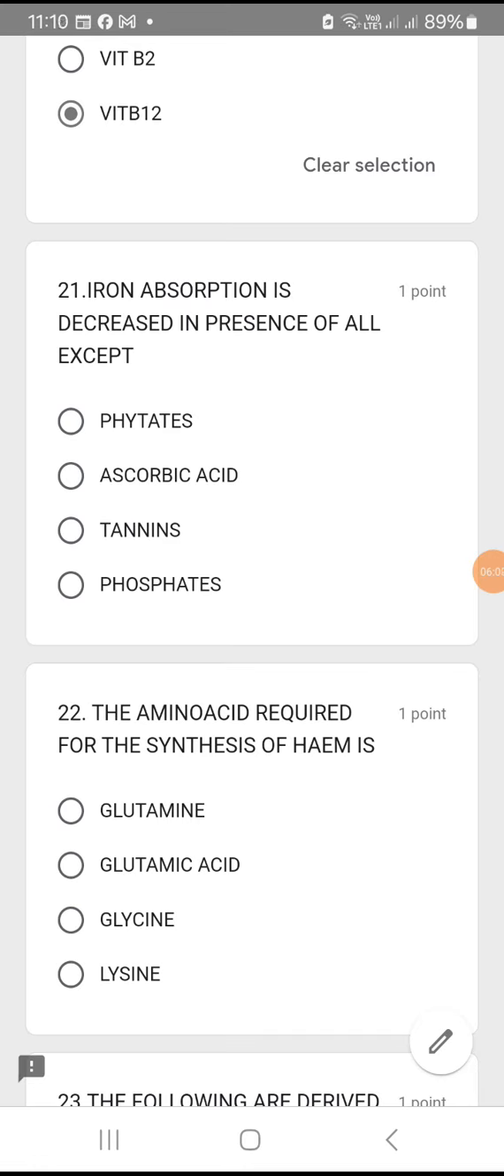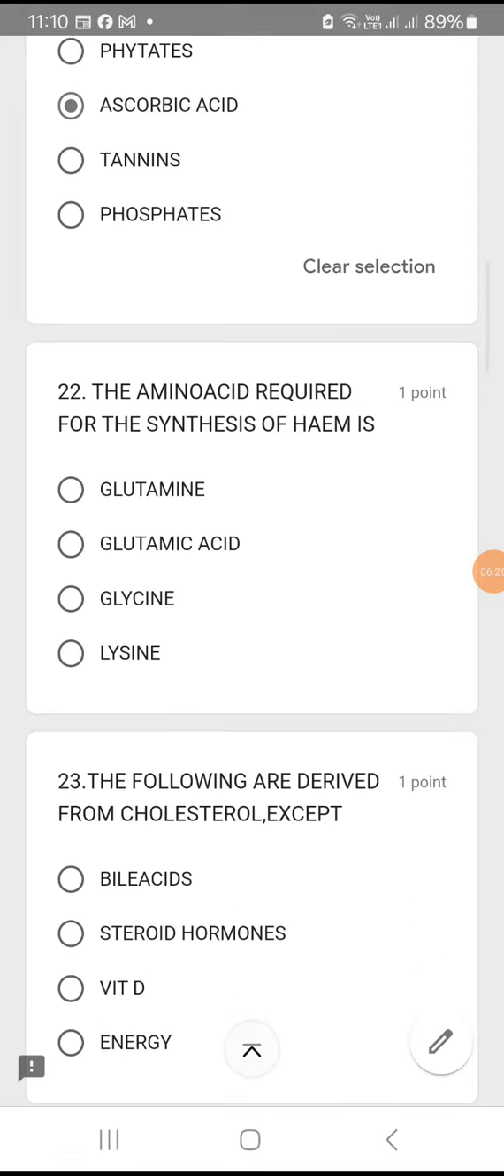Question is except. Okay. Iron absorption is decreased in the presence of phytates. That is true. Iron absorption is decreased in the presence of tannins. It is true. Phosphates also true. Ascorbic acid is not an option. Okay. So it is not reduced in the presence of ascorbic acid. So answer is ascorbic acid.